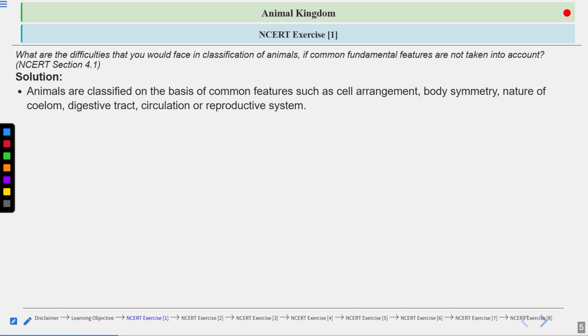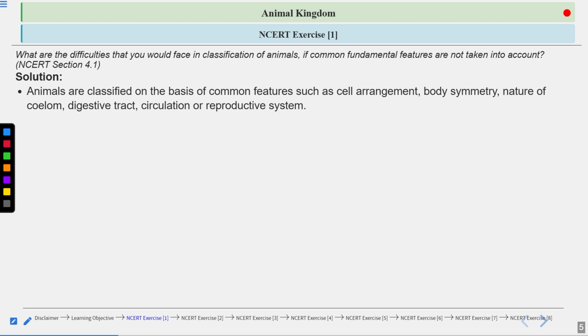Animals are classified on the basis of common features such as arrangement of cells, body symmetry, nature of coelom or body cavity, whether the organism is acoelomate, pseudocoelomate, or true coelom, or eucoelom. So we see the type of coelom as a fundamental feature.